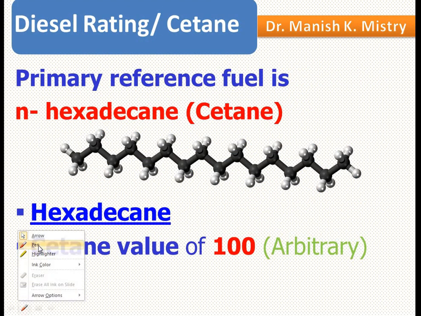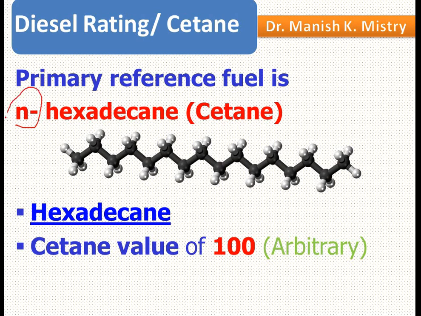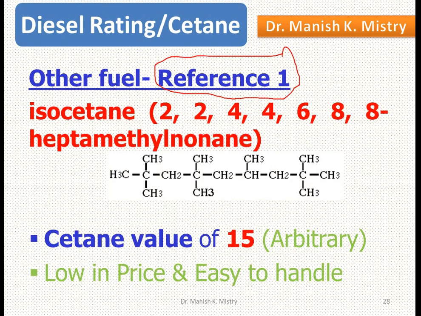The cetane number is indicated via two reference fuels. The primary reference fuel is N-hexadecane. I already told you a saturated hydrocarbon is classified in three ways: normal, iso and neo. So this is normal hexadecane, C16H34, and it has the highest tendency towards auto ignition, that means it auto ignites easily. That's why the cetane number of that fuel is 100.